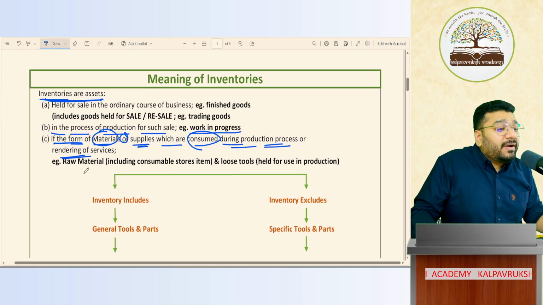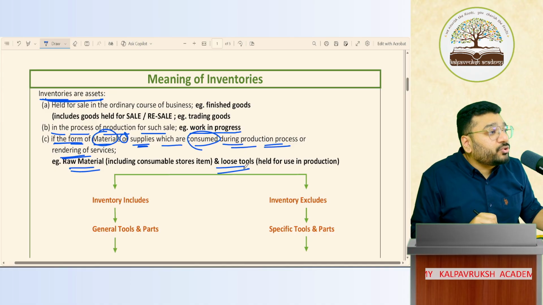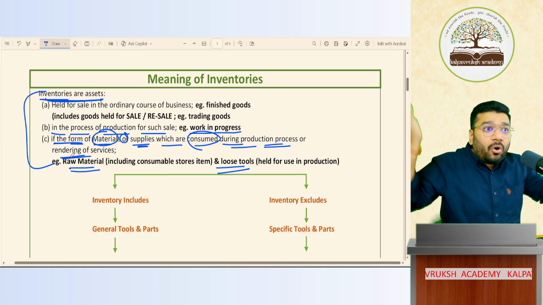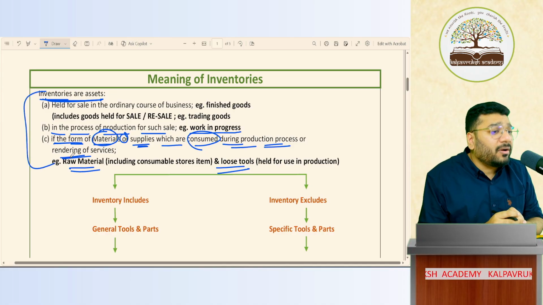So in this way, what have they covered here? Raw material, packing material, stores, spares, loose tools, etc. In this meaning, they've covered all these items. Got it, not got it?